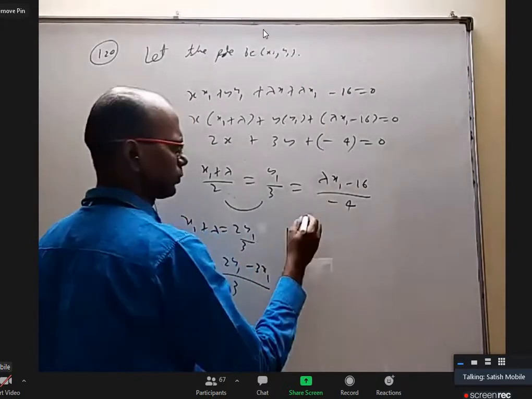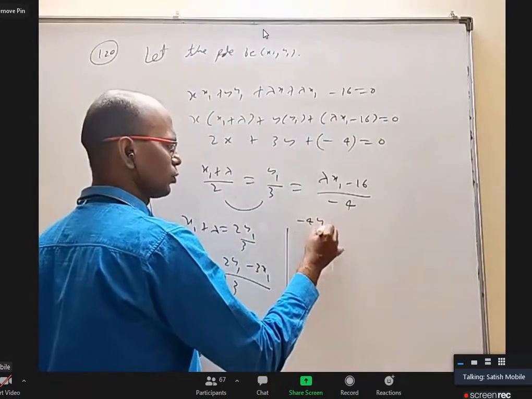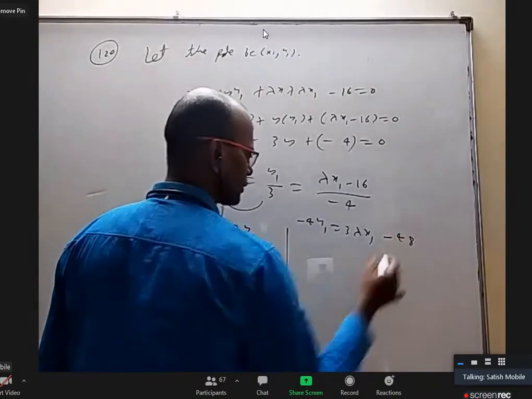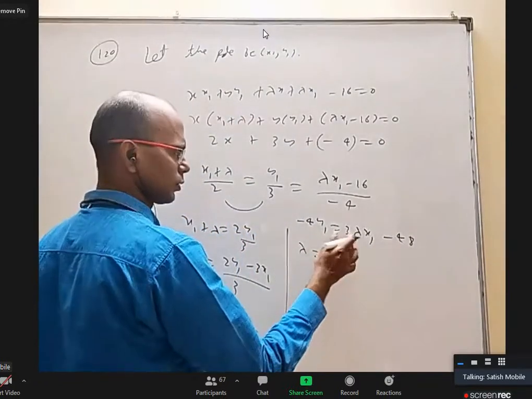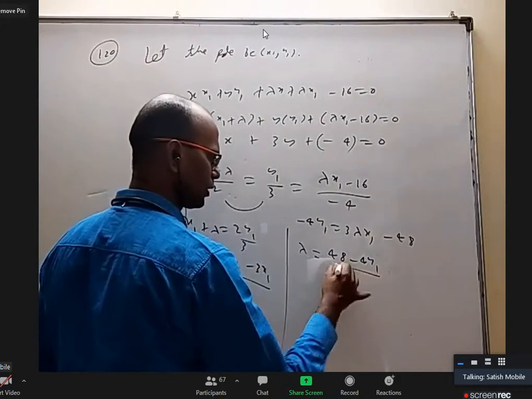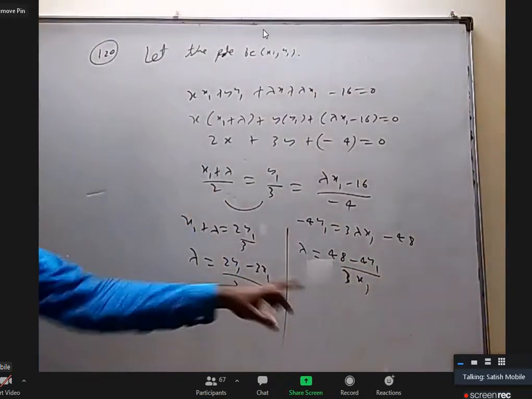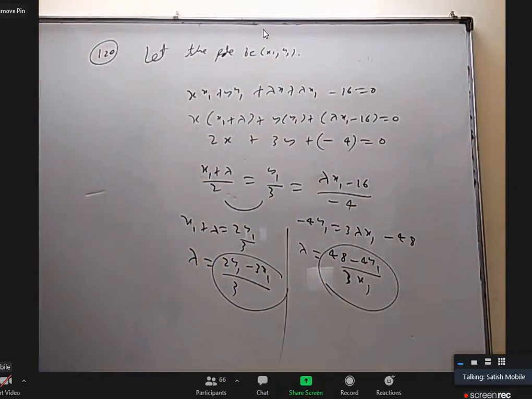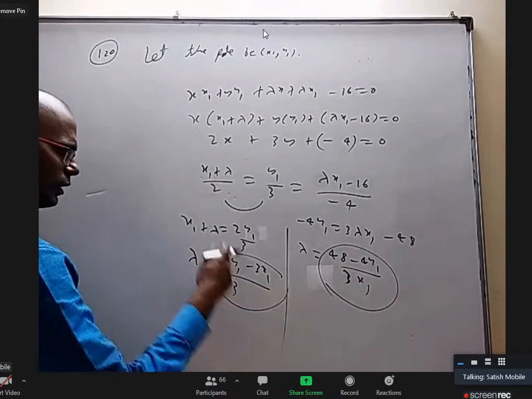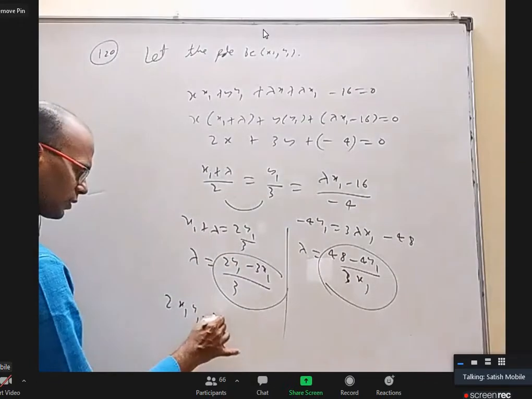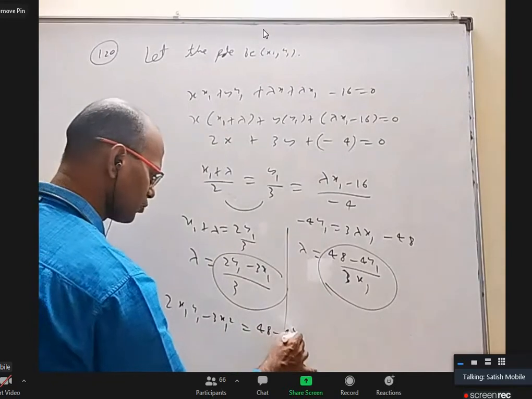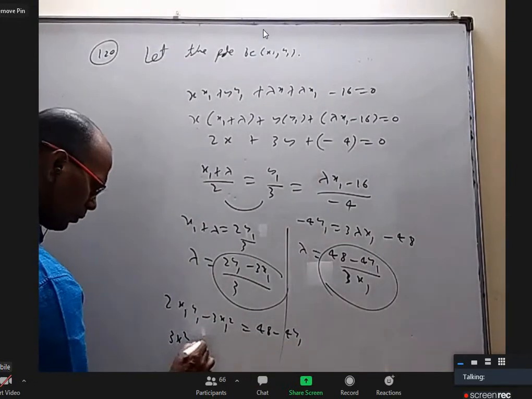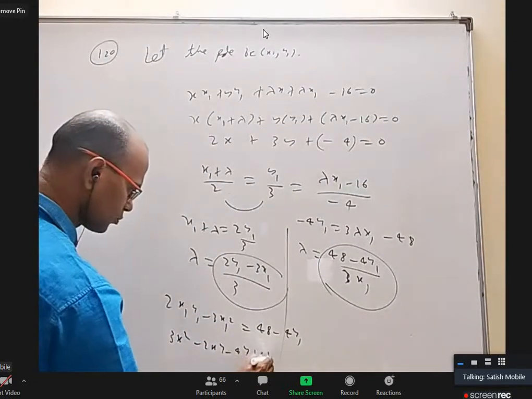If I equate these two, minus 4y1 equal to 3 lambda x1 minus 48. So lambda is equal to 48 minus 4y1 by 3x1. Equate these two lambdas now, this and this. I think 3 will get cancelled. Then we'll get 2x1 y1 minus 3x1 square equal to 48 minus 4y1. That's it. This will be the locus. So 3x square minus 2xy minus 4y plus 48 equal to 0.